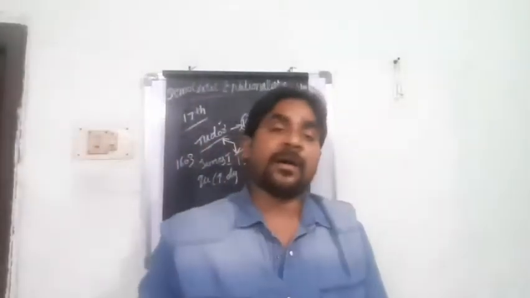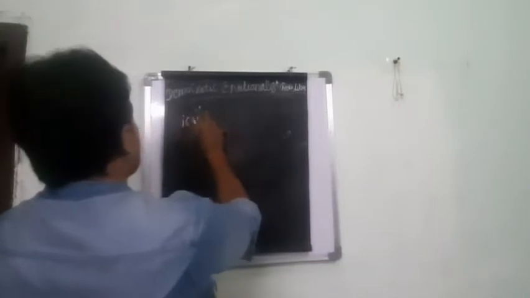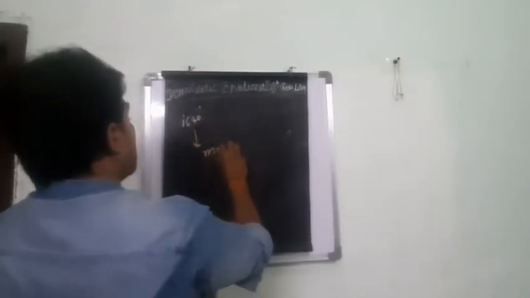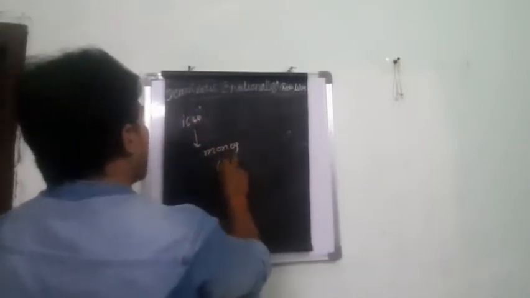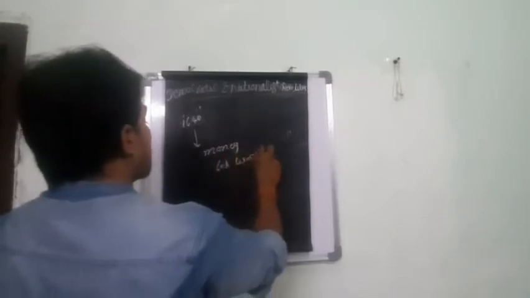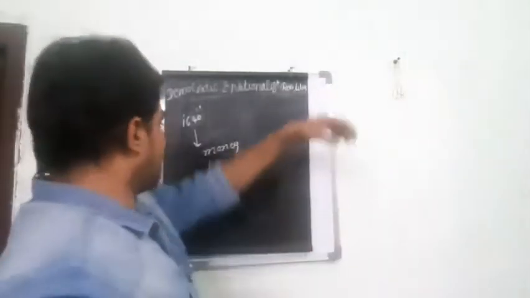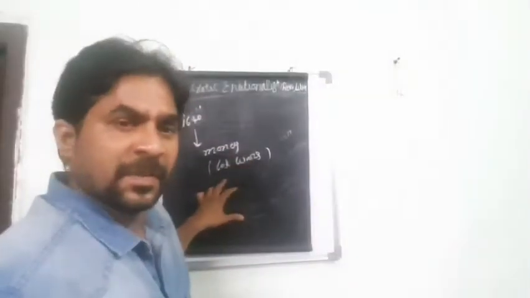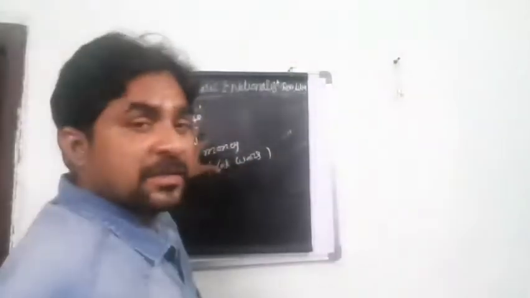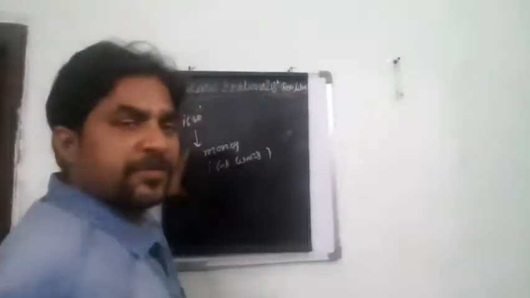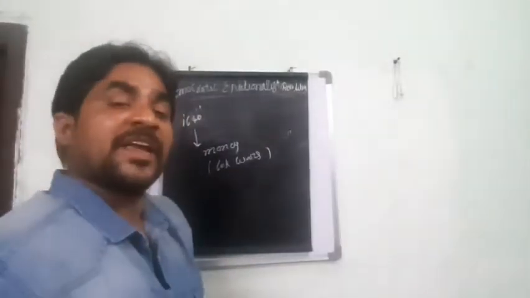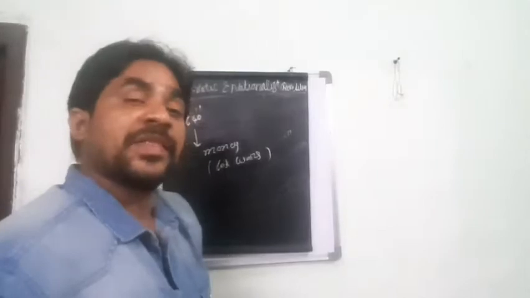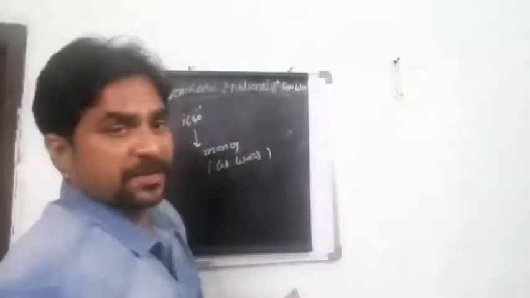Then afterwards, in 1640, he required money because of a lot of wars. He was very busy in the wars. Because of the wars, he required money. He knew that a rule in England before 1640 was that if they wanted to increase the taxes, they had to take the permission of Parliament.